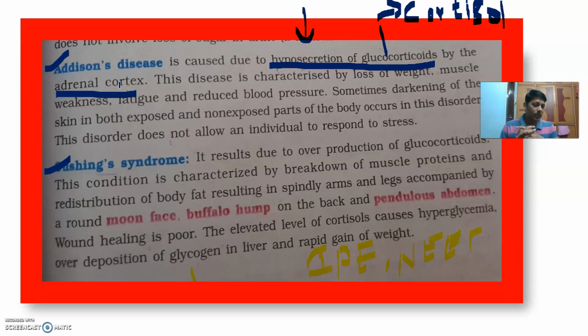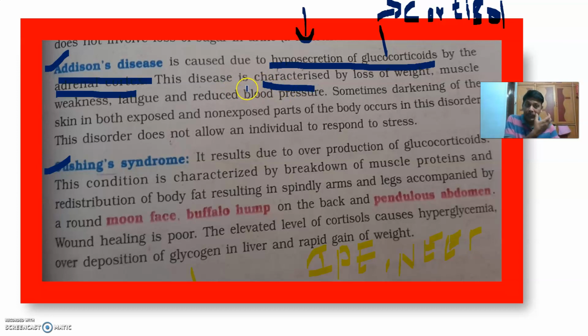I told you one trick to remember: GFR for glomerulosa, fasciculata, and reticularis. Glomerulosa secretes mineralocorticoids. Next one, fasciculata secretes glucocorticoids. The chief glucocorticoid is cortisol. Due to the undersecretion of glucocorticoid by adrenal cortex, what disease develops? Addison's disease. How can we characterize this disease?